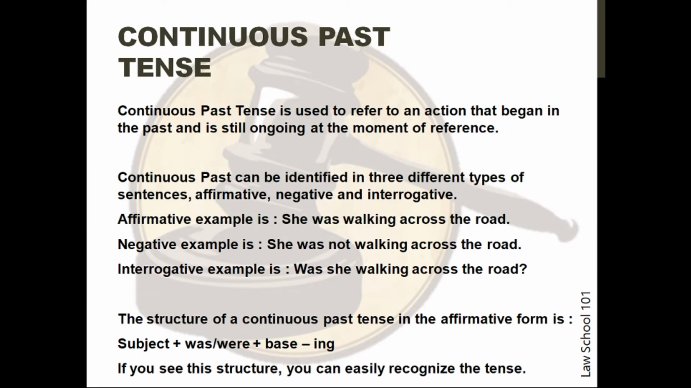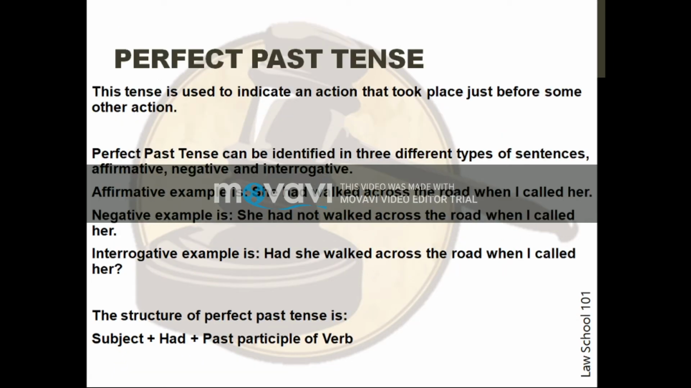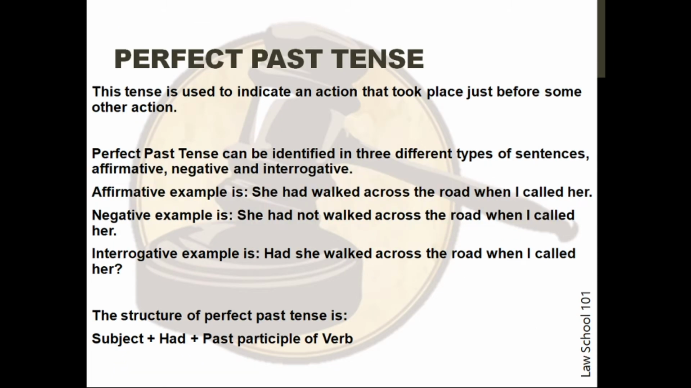The structure of a continuous past tense in the affirmative form is the subject plus was or were plus the base verb plus ing. If you see this structure, you can easily recognize the tense. The next tense is perfect past tense. This tense is used to indicate an action that took place just before some other action.